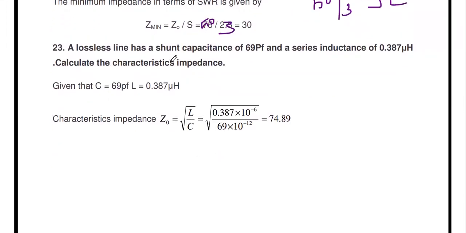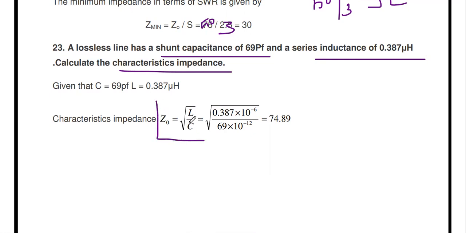A lossless line has shunt capacitance 69 picofarad, series inductance 0.387 microhenry. Calculate the characteristics impedance. Okay, so for a lossless line, that is a dissipationless line, the characteristics impedance Z0 is purely resistive.